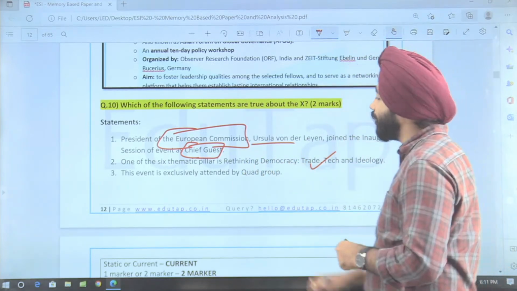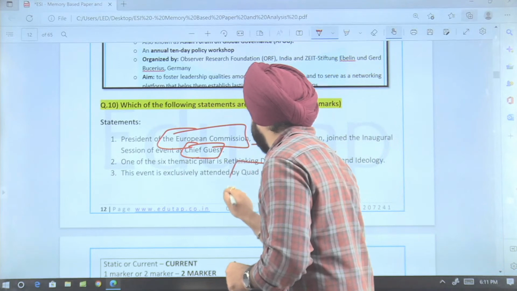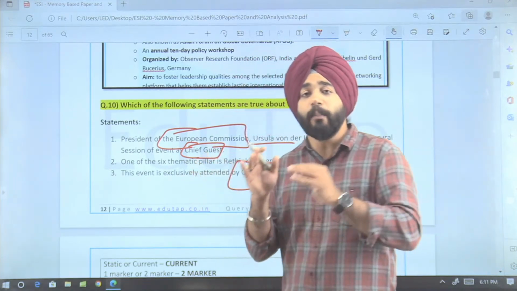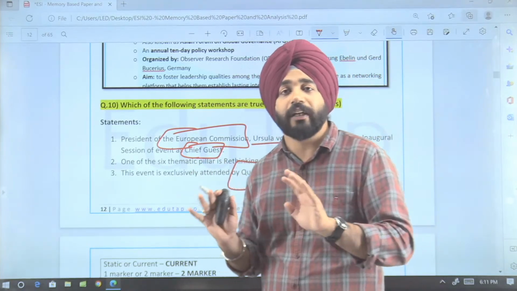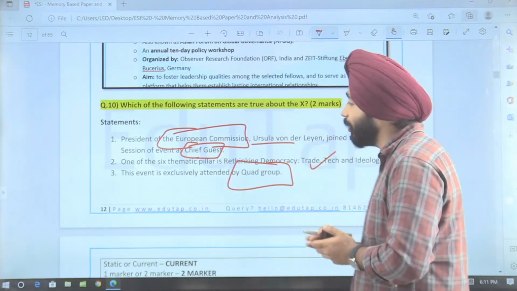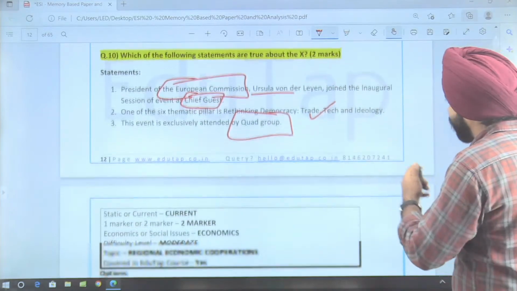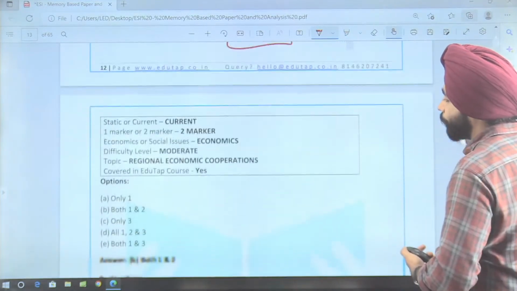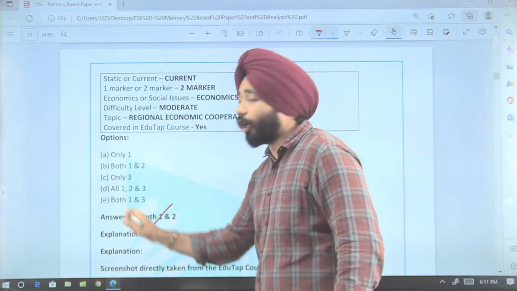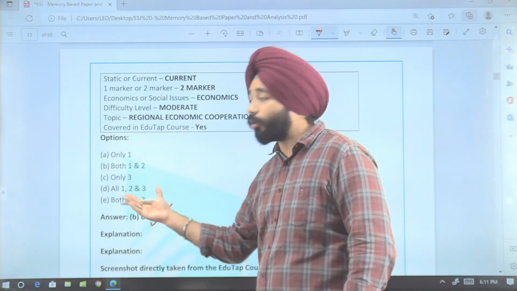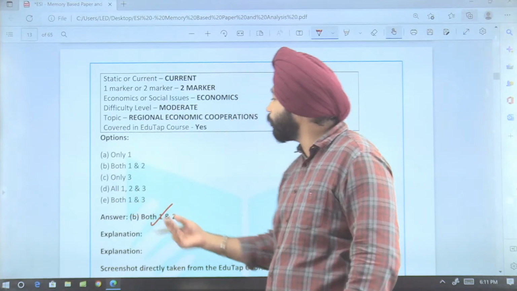Now we talk about the event here. It says the event is exclusively attended by quad groups. So if you have a basic understanding, the quad group was not being talked about in the Raisina dialogue. So this is one thing. If you can understand that, then I think you can attempt this question. Now look at the options here: both 1 and 2, only 1 and 2, only 1, all 1, 2 and 3, and both 1, 2 and 3.